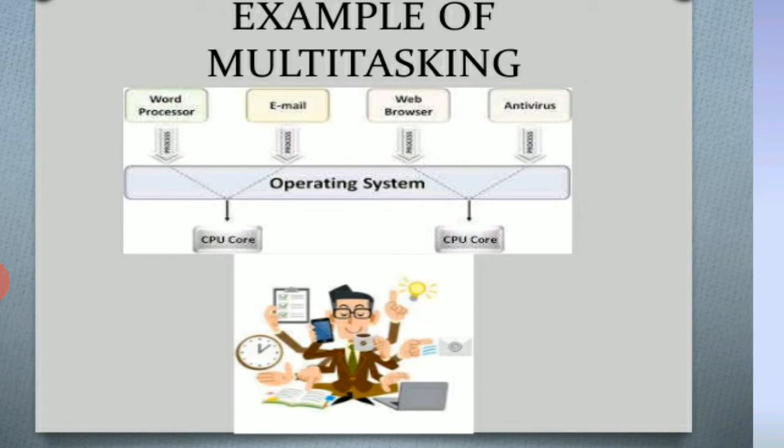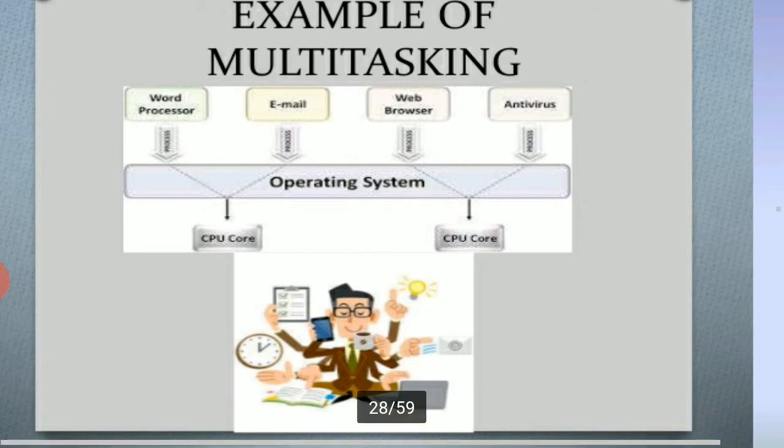In these clients different work is being done: one user is word processing, one system is doing email, and one user is doing word processing. The operating system is in between, and the CPU shares and receives the information.